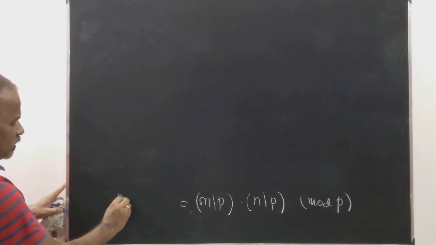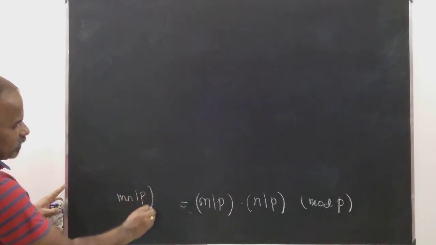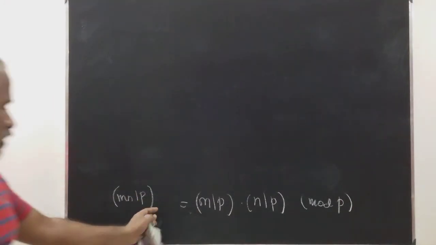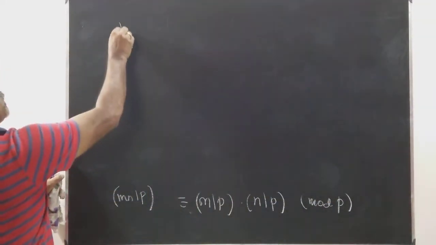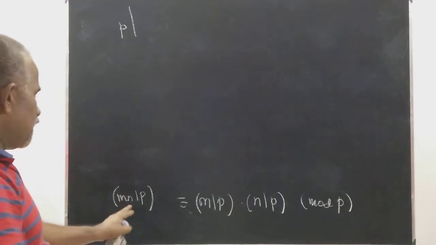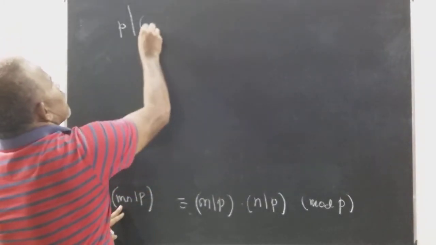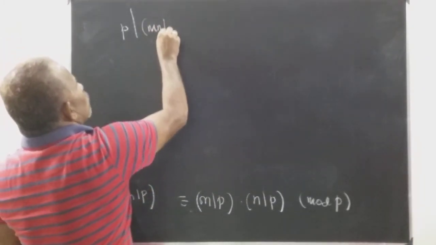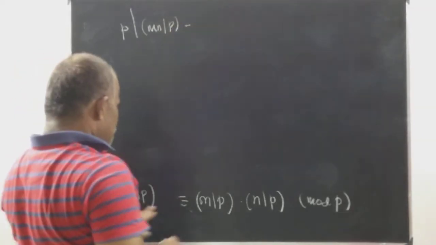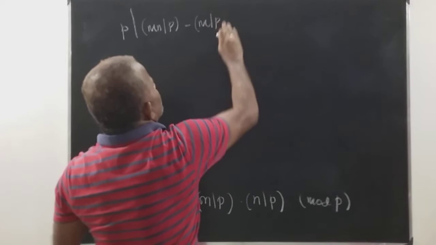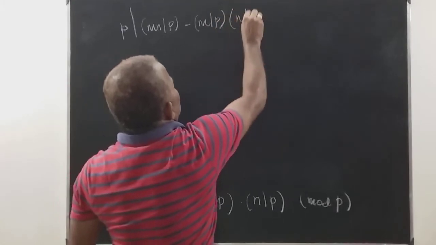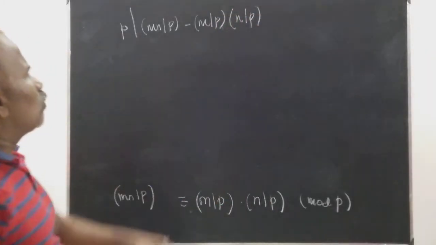So this is nothing but the Legendre symbol mn over p. So this means p divides this difference: mn over p minus m over p into n over p.